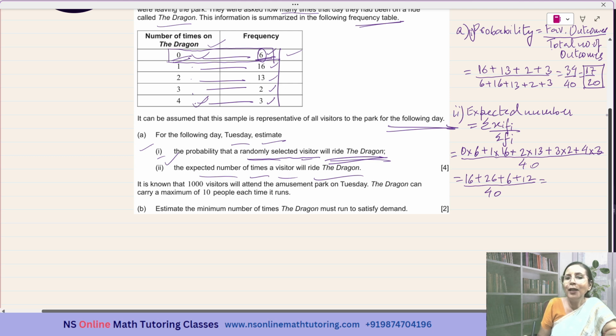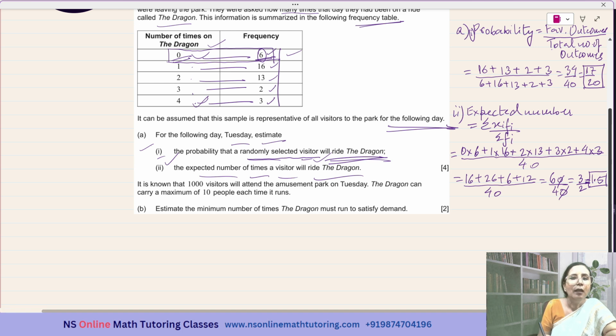So if you can do it orally, fine, or else you just calculate. You have to calculate because you will not be getting the calculator. It is 60 over 40, that is 6 over 4 or 3 over 2, or you can write it as 1.5. So this is the answer. Expected number of times a visitor will be riding the Dragon is 1.5.